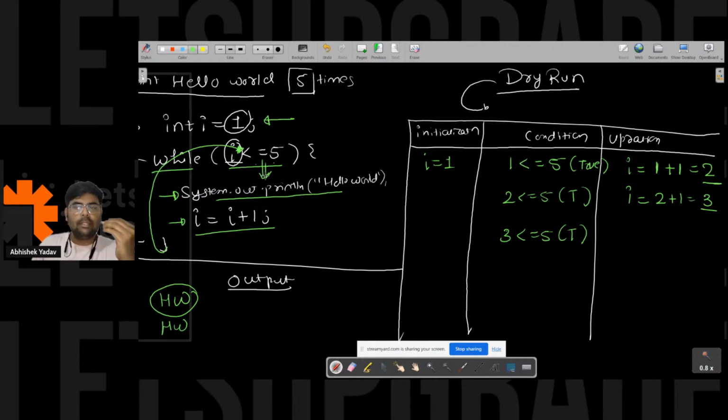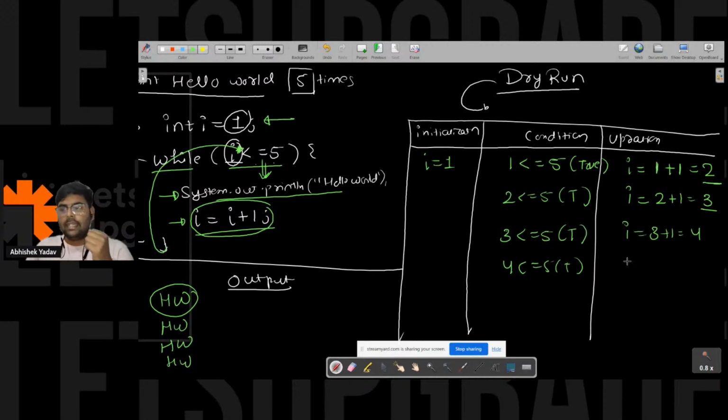Again, you will move inside the body, execute the first line, that is hello world will get printed on the output screen, and after that you will execute I is equal to I plus 1. That is, 3 plus 1 is 4. That is, you got the updated value of I as 4. Again, go to the condition. 4 is less than equal to 5. Condition is true. Hello world will get printed, and after that 4 plus 1, 5.